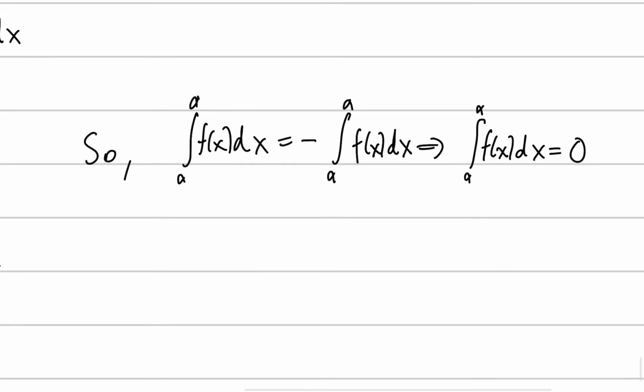So if we evaluate this from A to A, obviously we can swap A to A and get the same thing and get negative. The only way anything is equal to the negative of itself is if the thing itself is zero, right? That should be apparent, and if not, you could just do algebra and get it zero.